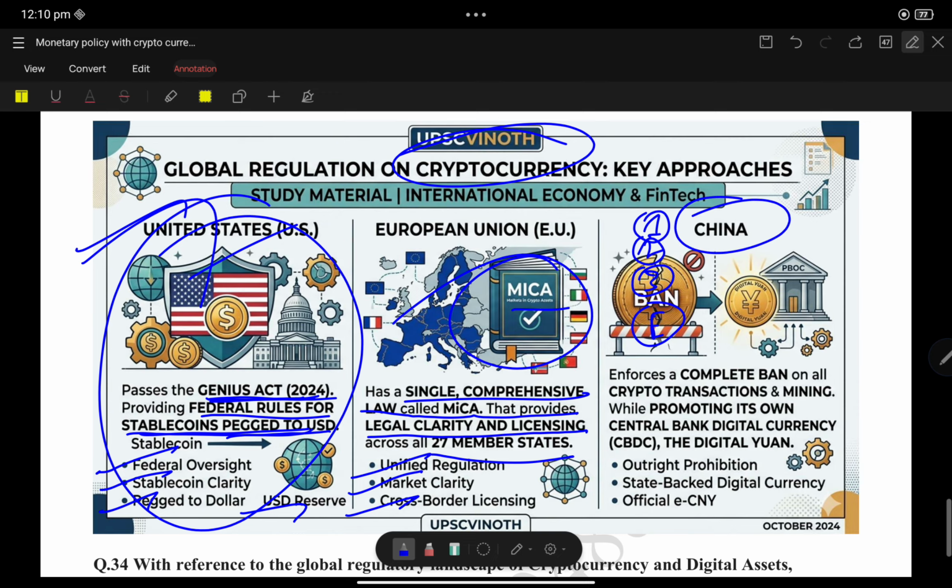China enforces a complete ban on all crypto transactions and mining while promoting its own CBDC, the central bank digital currency, the digital yuan.